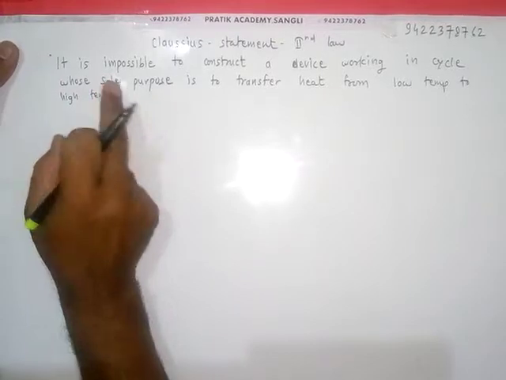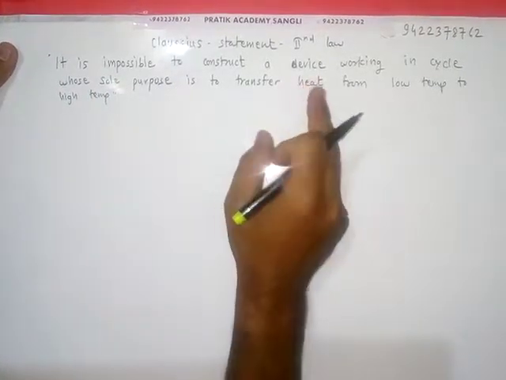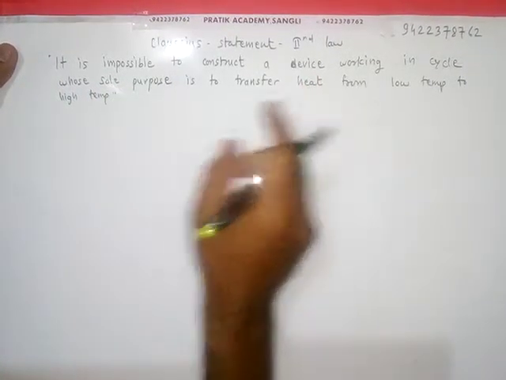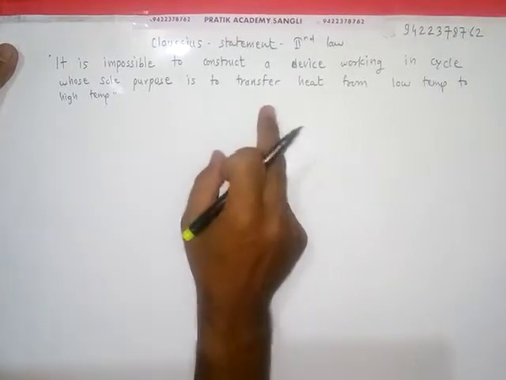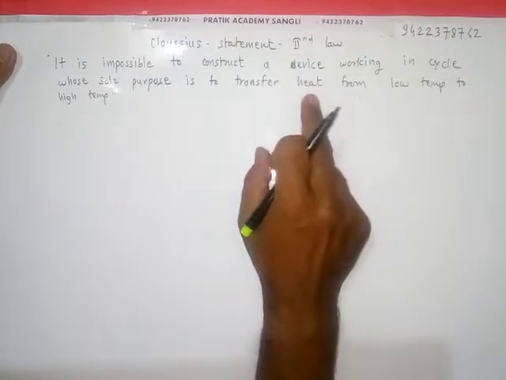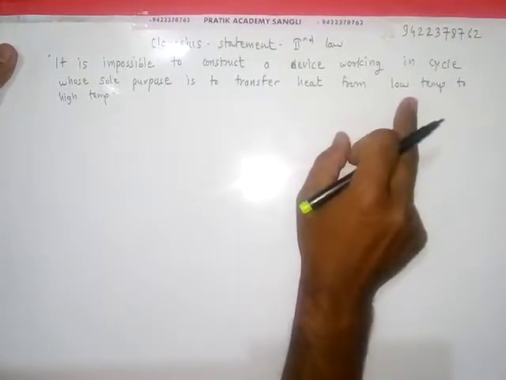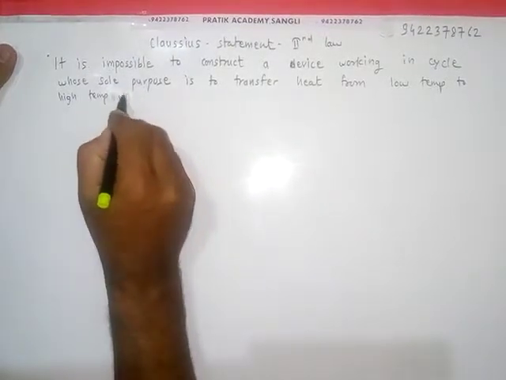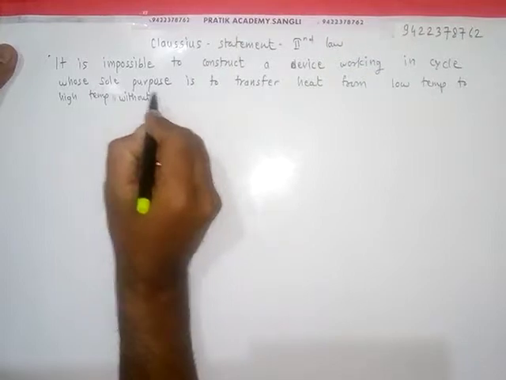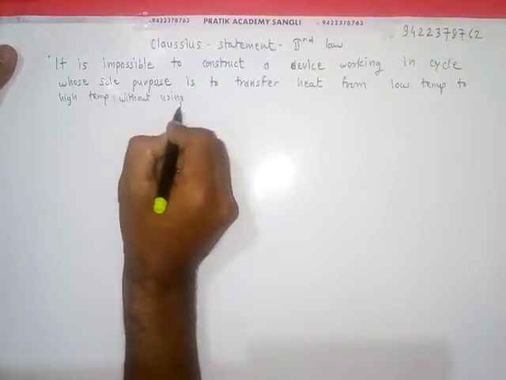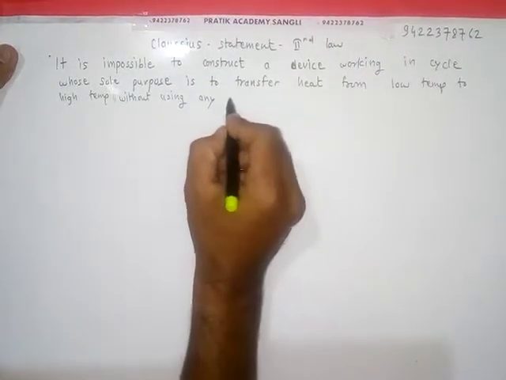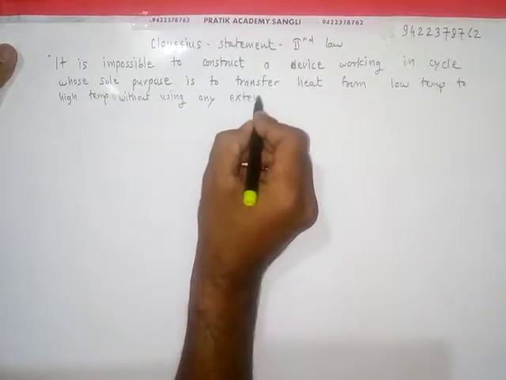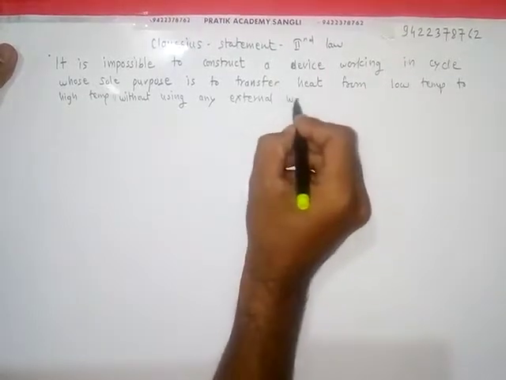It is impossible to construct a device working in cycle whose sole purpose is to transfer heat from low temperature to high temperature without using any external work.